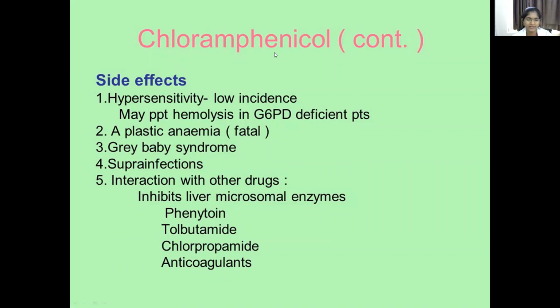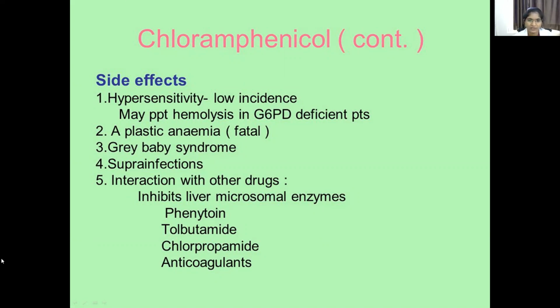Chloramphenicol side effects. It causes hypersensitivity reactions, but with low incidence, and may precipitate hemolysis in glucose 6-phosphate dehydrogenase deficient patients. It also causes aplastic anemia, gray baby syndrome, superinfections and some drug interactions.